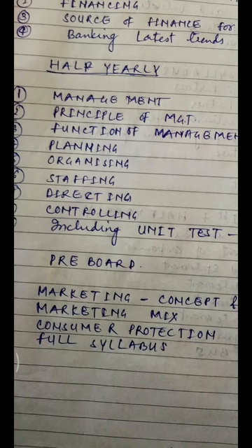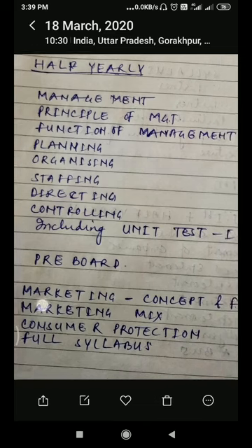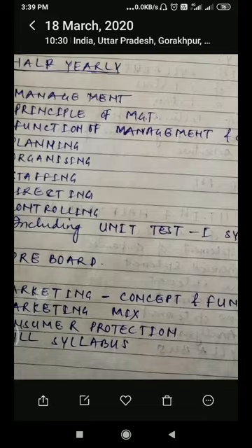Okay, we will see under this chapter meaning of controlling, nature of controlling, importance, limitation of controlling, relationship between planning and control, the steps of control, and one more important topic is span of control and management by exception. All these things we will see under this chapter. Under the half-yearly syllabus, including unit test 1 also. Okay,